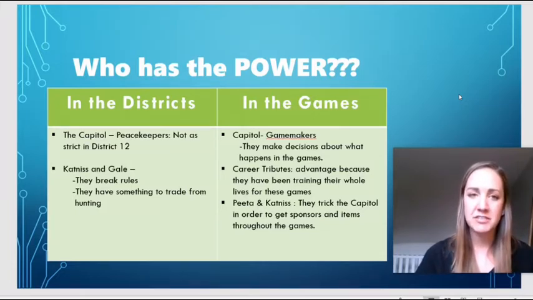So that's kind of the obvious power source in the games. They have power over the people there. They have power over the decisions that are made.